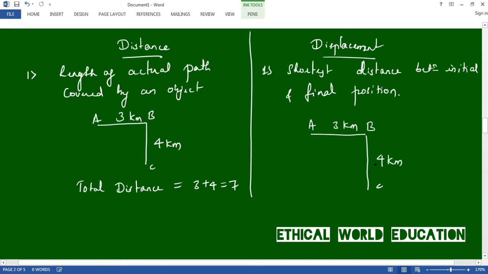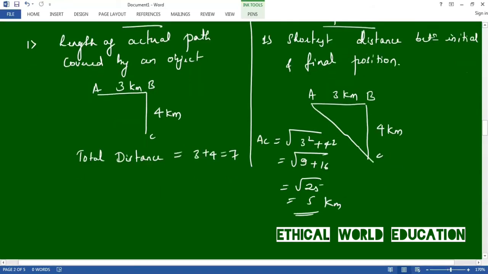The displacement is the shortest distance between the initial and final position. Applying the Pythagoras theorem, AC equals the square root of 3 squared plus 4 squared, that is 9 plus 16 equals 25, which is 5. So the displacement will be 5 kilometers. This is the exact difference between distance and displacement.